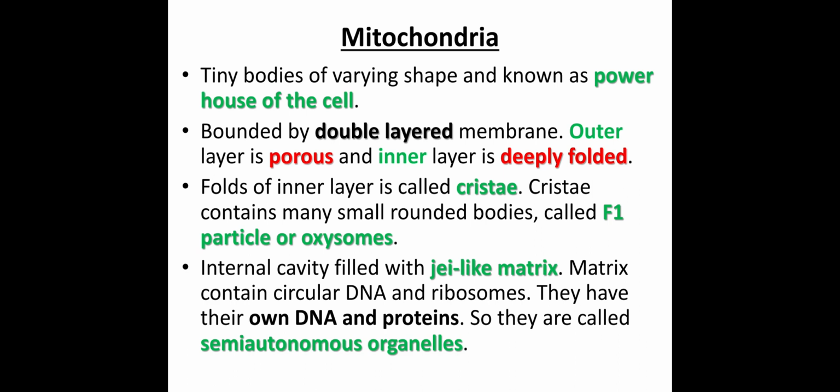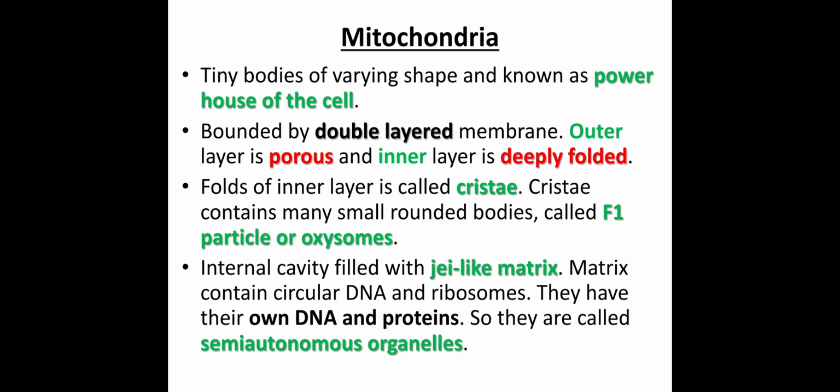So, oxysome is present, and the internal cavity is filled with a jelly-like matrix. This matrix contains circular DNA and ribosomes. They have their own DNA and protein, so they are called semi-autonomous organelles. As they have their own DNA and protein, mitochondria produce all types of material on their own, and if a mitochondrion is destroyed, then another mitochondrion arises from the existing mitochondria.